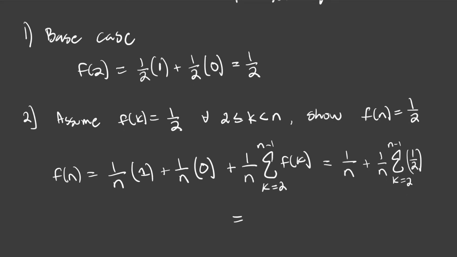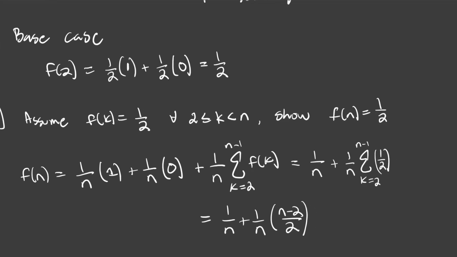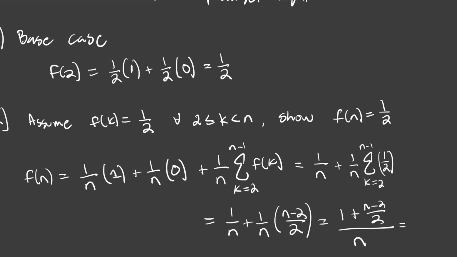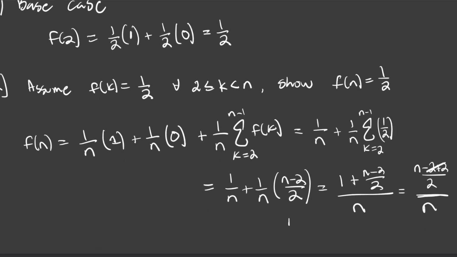So this entire equation is going to be 1 on n plus 1 on n times n minus 2 on 2. Now this is just going to be equal to 1 plus n minus 2 on 2, all of that divided by n. Now this 1 in the numerator is equal to 2 on 2, so we're going to end up in the numerator with n minus 2 plus 2 on 2, and in the denominator just n still. So these 2's up here are going to cancel, and we're going to get n divided by 2, all of that divided by n. And this is obviously equal to 1/2. So there we've showed by induction that every f of n is equal to 1/2.